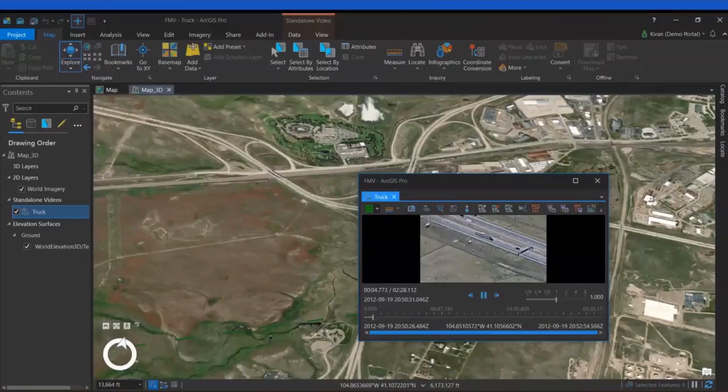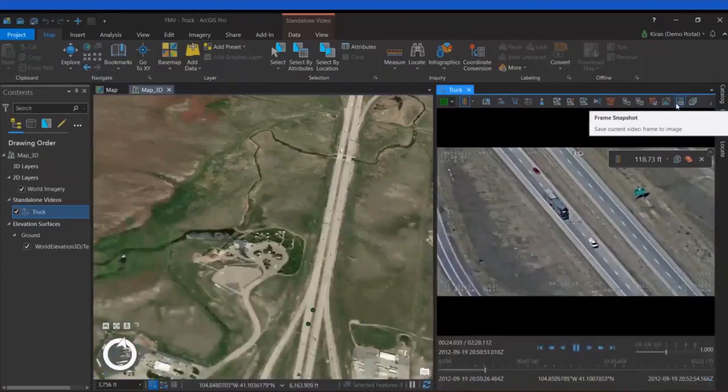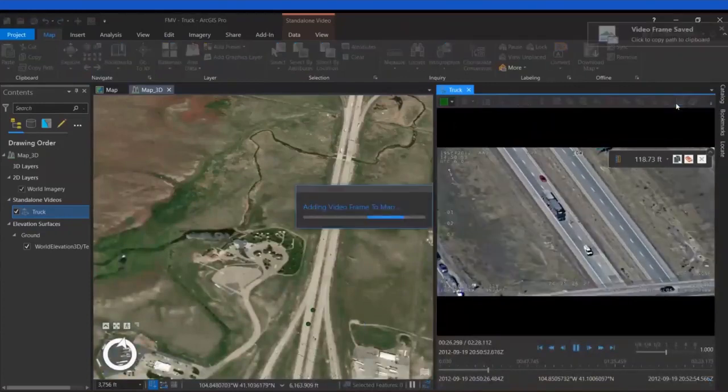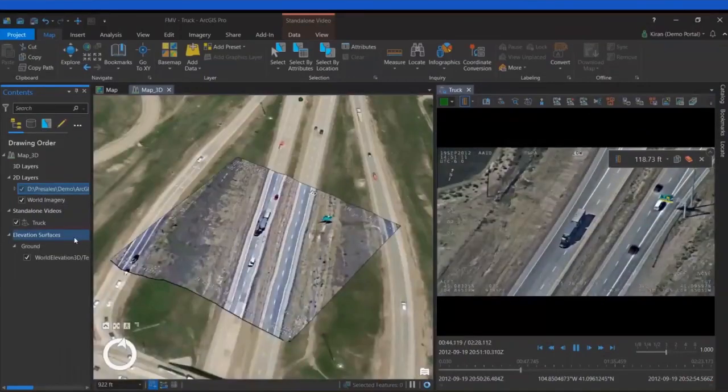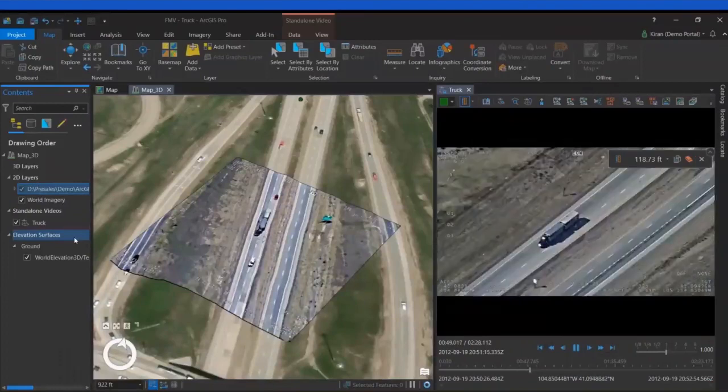Again I'm playing back, and as I'm interested here, I want to capture the image frame, and here I just add this snapshot. So on the fly, I'm doing the georeference, and you can see the georeferenced image. See how quickly I georeference the captured frame from the video itself. Now you can see the video frame, the chip, has been placed exactly. So, moving back to the slides again.